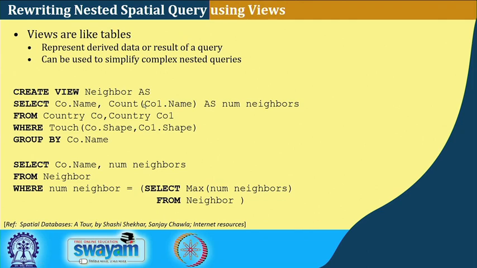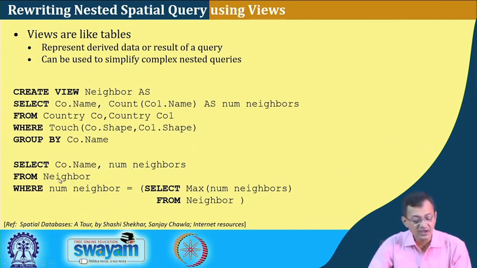Now, I use this view: select country name and the number of neighbors from neighbor, my view table, where num_neighbor equals select max, that is, we want to select the country having the maximum neighbors, max of num_neighbors from neighbor. So, neighbor is our view definition.